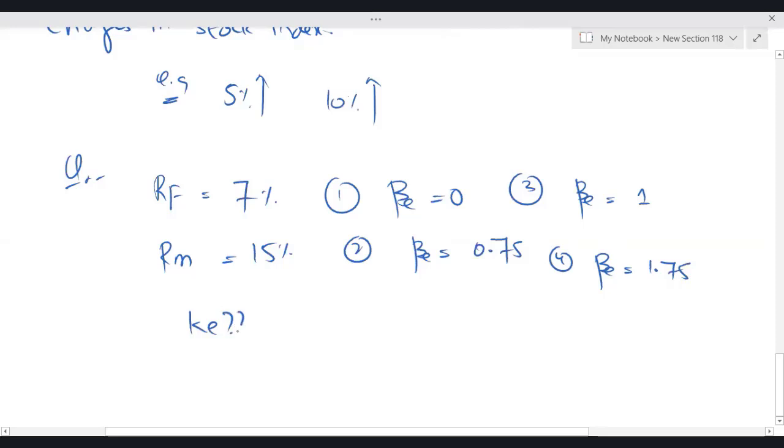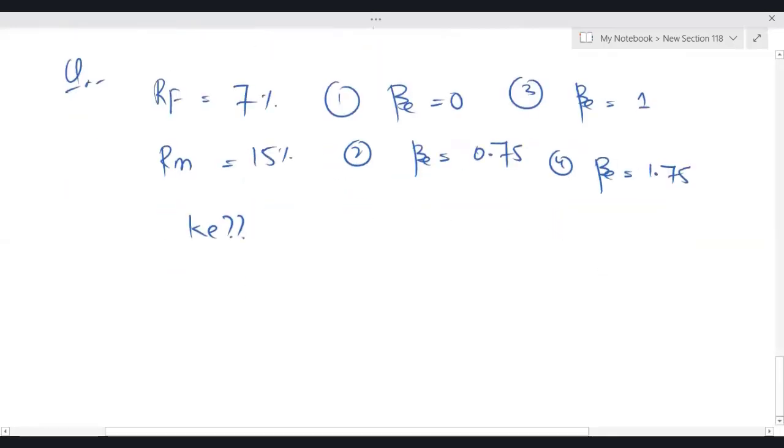And we have to calculate KE. Obviously there will be 4 different KEs due to having different equity betas. Let's try.